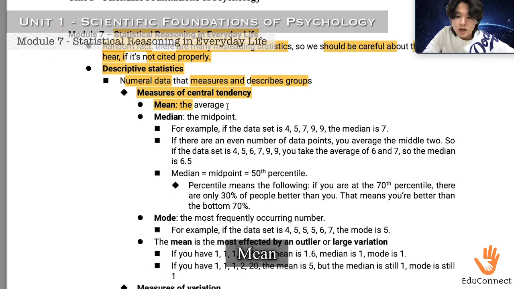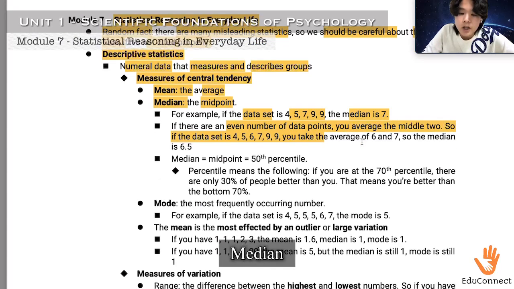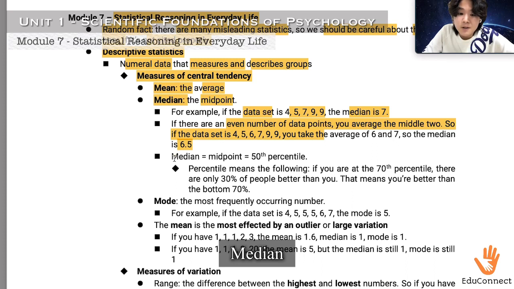The mean is the average, and the median is the midpoint. For example, if the data set is 4, 5, 7, 9, 9, the median is 7 because 7 is the middle value among this data set. If there are an even number of data points, you average the middle two. So if the data set is 4, 5, 6, 7, 9, 9, you take the average of 6 and 7, so the median is 6.5. Simple, right? And when you calculate the median, it is the same as the midpoint, which is the 50th percentile,